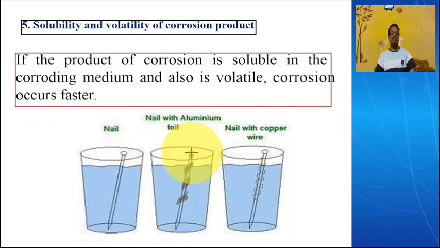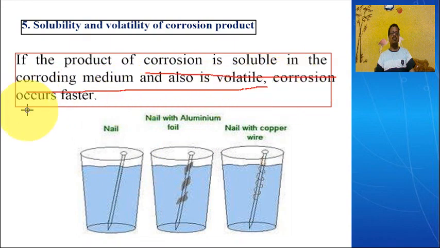If it is insoluble, then there is no chance of further corrosion. In the last class I told you volatile means evaporation. When the corrosion product evaporates, the rate of corrosion also increases.